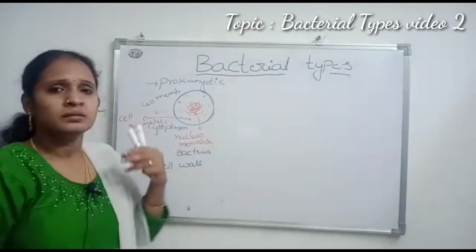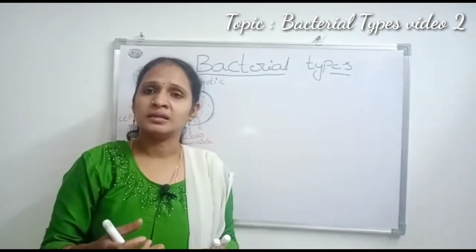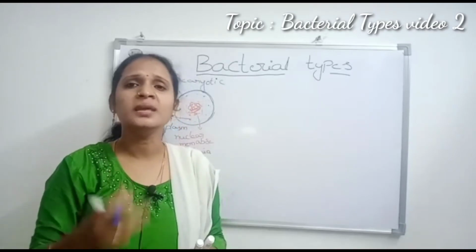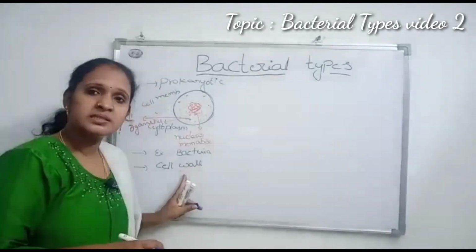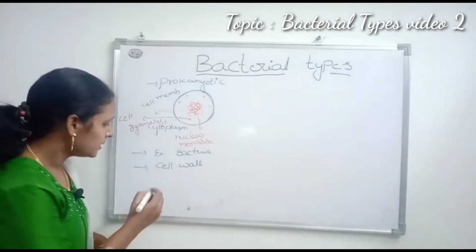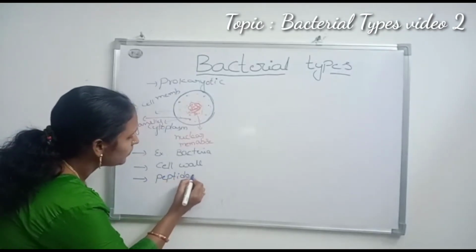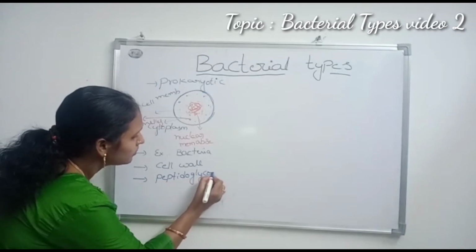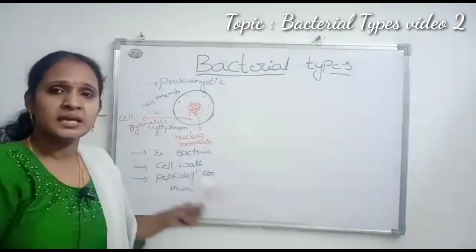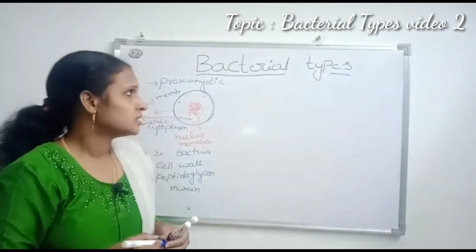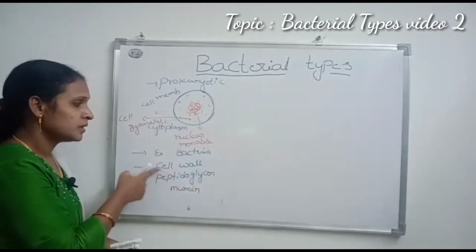These bacteria survive in high temperature, low temperature, moist areas, volcanic areas, Arctic snow, in any place, everywhere. They are present everywhere because of the presence of the cell wall. This cell wall is made up of peptidoglycan and murein. So that's why it can easily survive in any atmospheric condition.